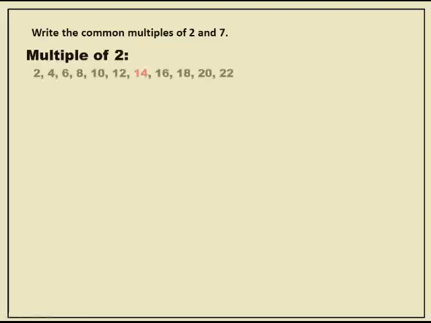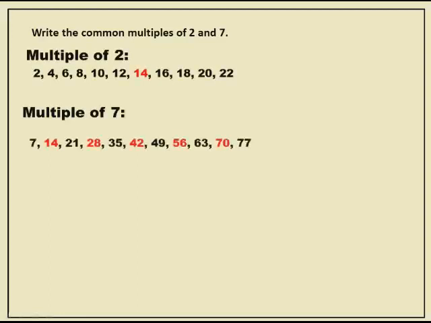So first, multiples of 2: 2, 4, 6, 8. Multiples of 7: 7, 14, 21, 28 and so on. That is the 7 table; like that you will put it. Okay. Next, the common multiples of both 2 and 7. So what are the common multiples? 14, yes, like that you will get 28.